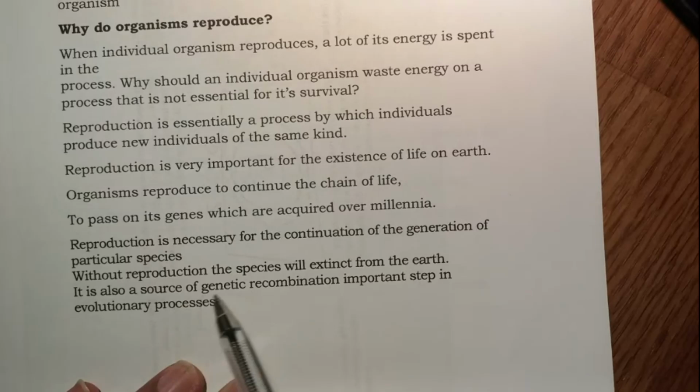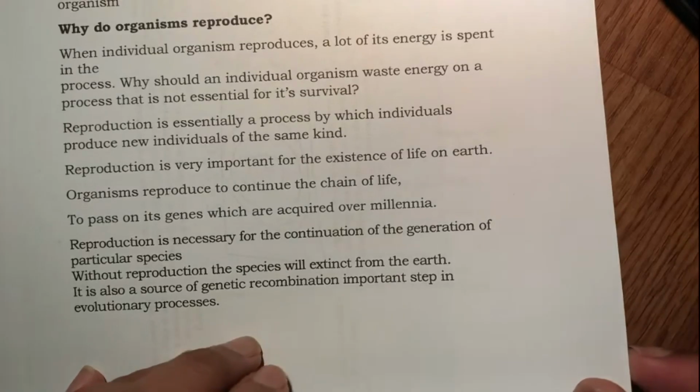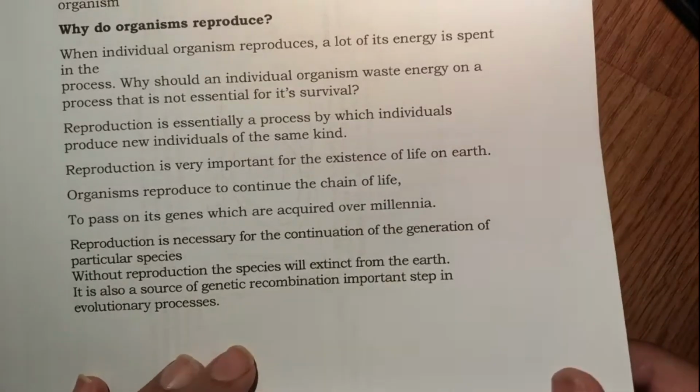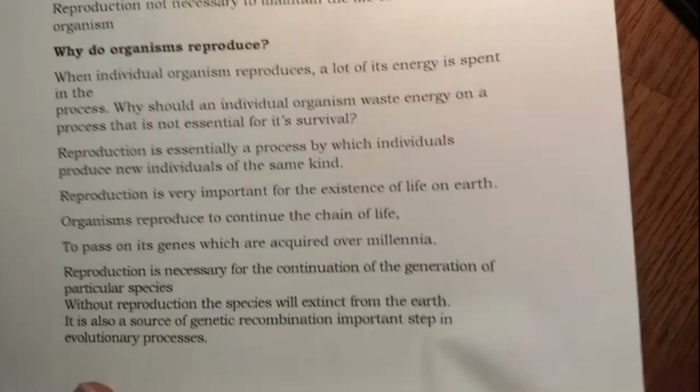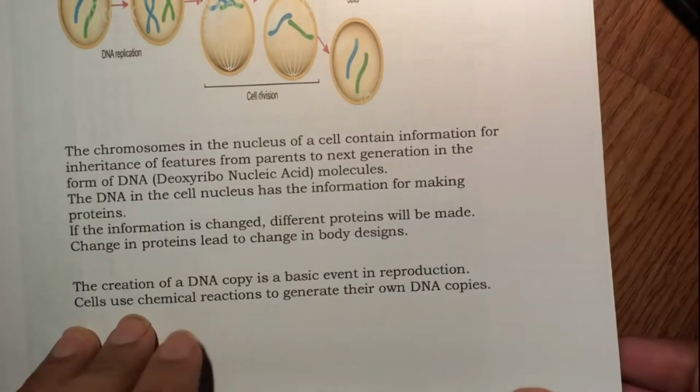It is also a source of genetic recombination, an important step in evolutionary processes. So understand this: though it is not an essential life process, it is a necessary life process for the sustenance and continuation of generations of a particular species. That's the basic introduction, definition, and the need of reproduction.